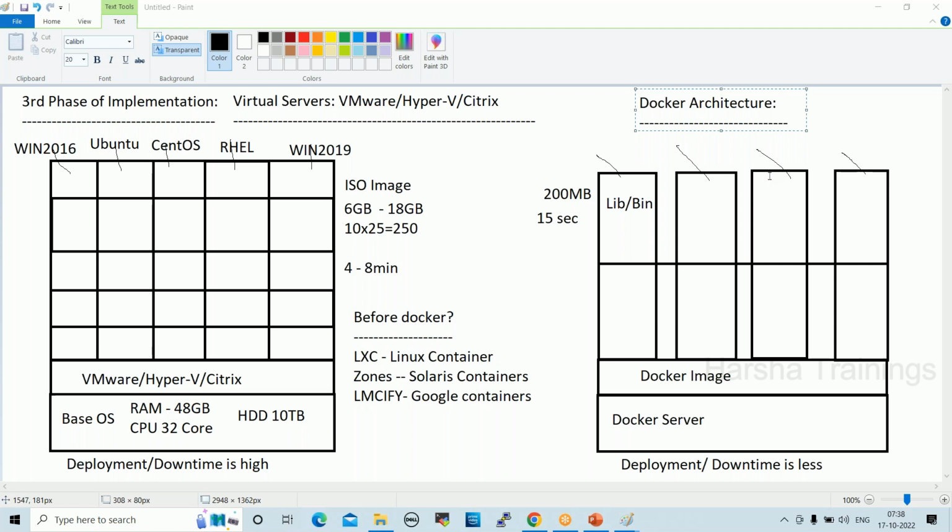After that, we have an option of cloud, where the limitations we had in the virtual environment are covered. If you take deployment and downtime, in the virtual environment the downtime is very high, but in the cloud it takes less downtime. So we have an option of moving the applications in VMs to the cloud, but still we are ignoring that option and moving to Docker.